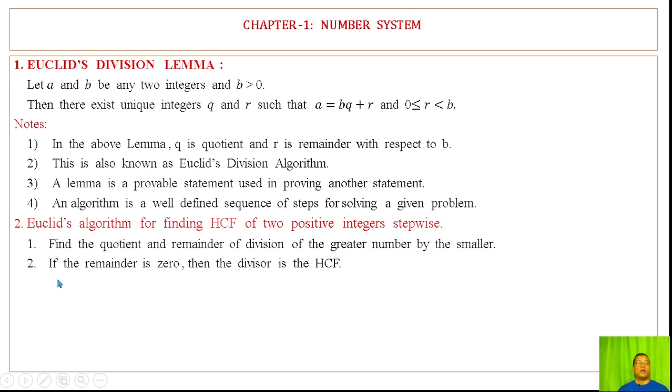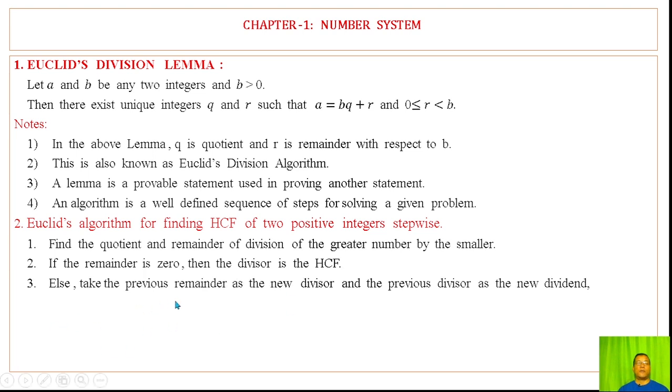Step 1. Find the quotient and remainder of the division of the greater number by the smaller. If the remainder is 0, then the divisor is the HCF.